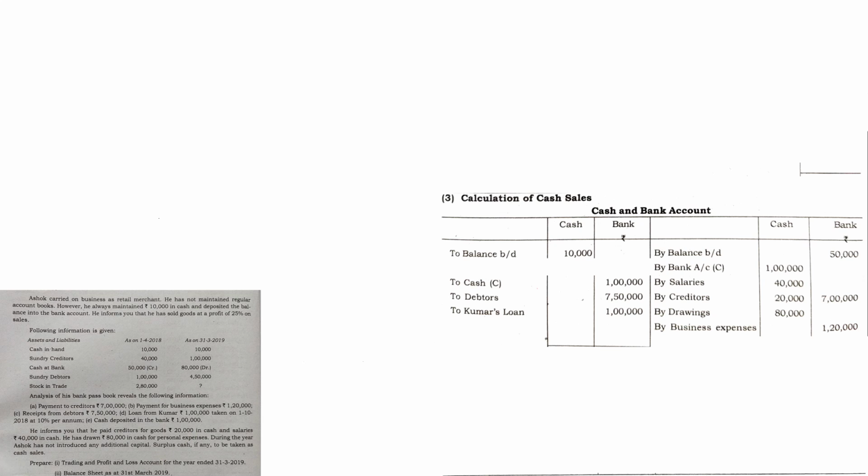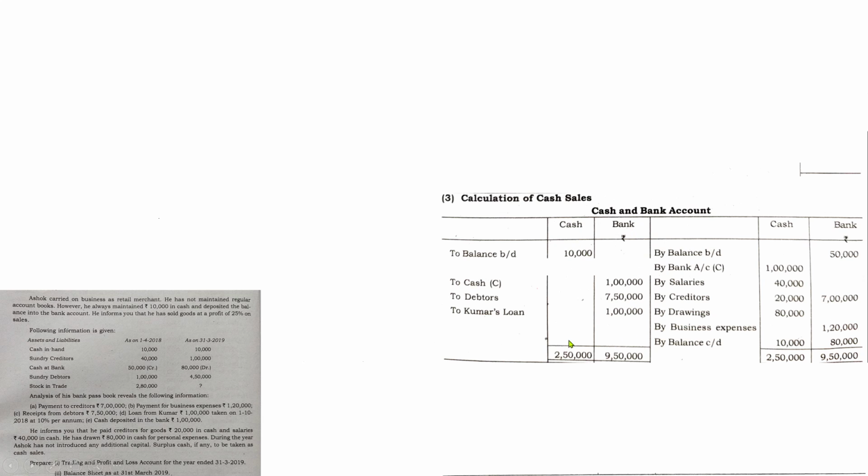If we have included everything in the respective account, let us balance this. By the initial glance itself, you can see that this side, that means the credit side, has a higher, bigger total. Write down the totals in the total column, show the same amount on this side also, and here by balance carried down, that is the closing balance, which is also given in the question. Write down the respective amounts. Now, by writing down the total in both columns, you can see that there is a difference on this side, both in the cash column as well as the bank column.